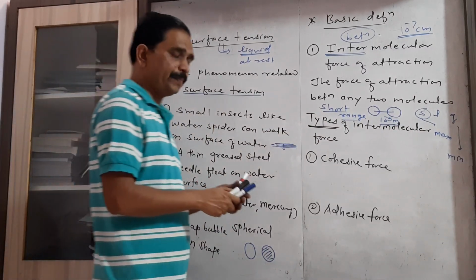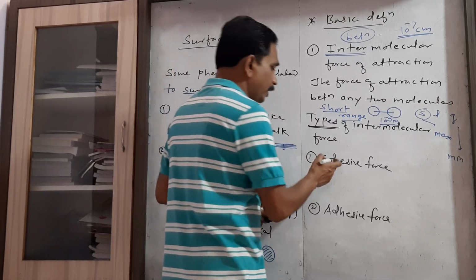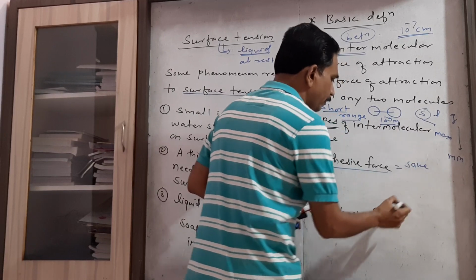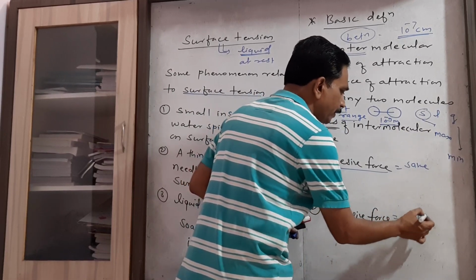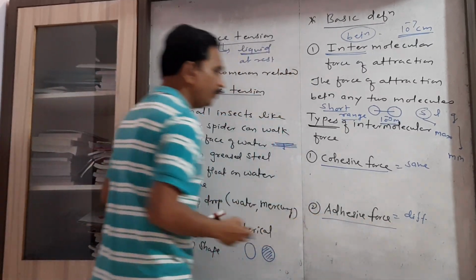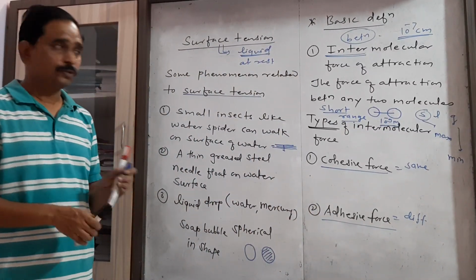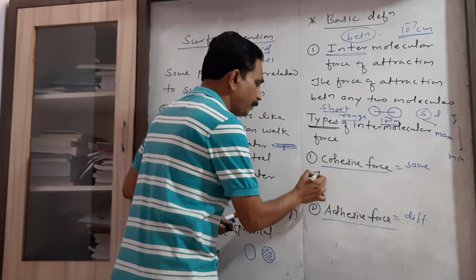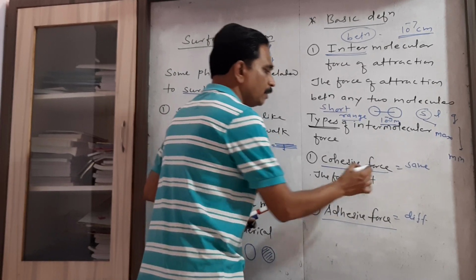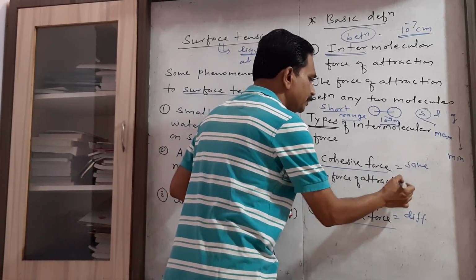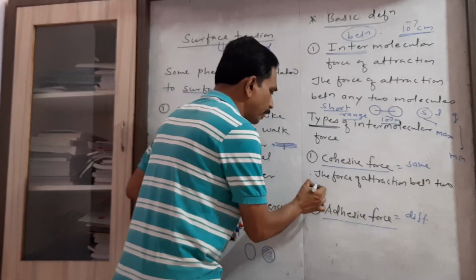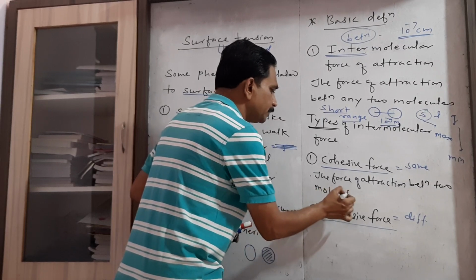Now depending upon whether we are considering molecules of the same substance or molecules of different substances, there are two types of intermolecular force. The first is the cohesive force. Cohesive force is simply the force of attraction between two molecules of the same substance.